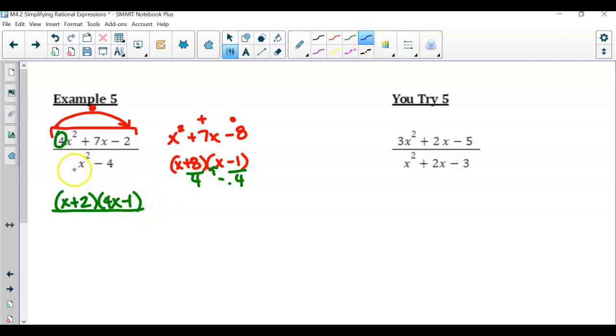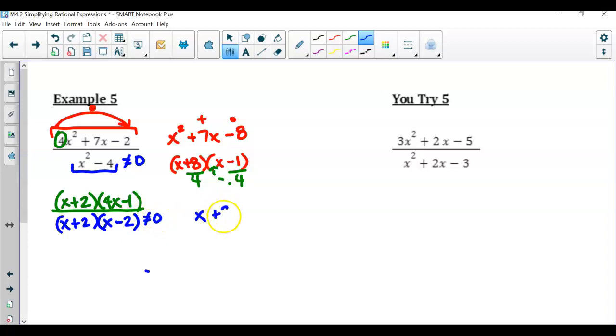Now in our denominator, which remember cannot equal 0, we have a difference of two perfect squares because there's just the two terms. So this is a case of not needing i, because this is a difference. Here, that shortcut is just taking the square root. If that's x squared, then that's just x here. And what is the square root of 4? 2. So x plus 2 times x minus 2. Now remember, that cannot equal 0.